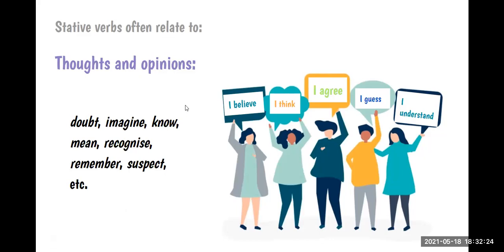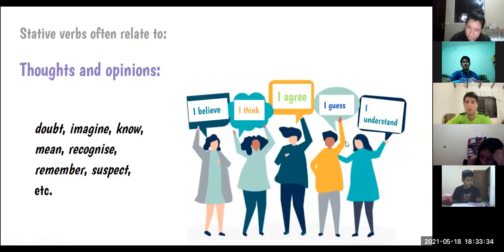I want you to give your opinion, or tell me what you think about anything, okay? I'm going to give you a minute. Okay. Do you have any examples with these verbs? If you have an example, you can raise your hand so we can listen to your sentence.